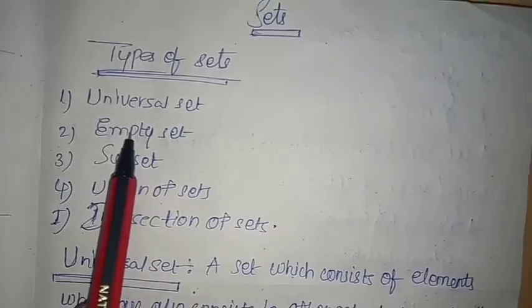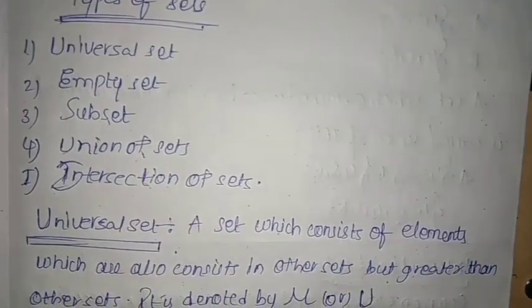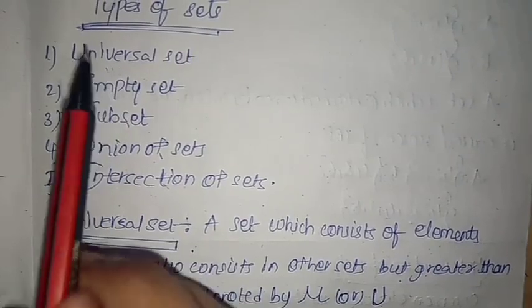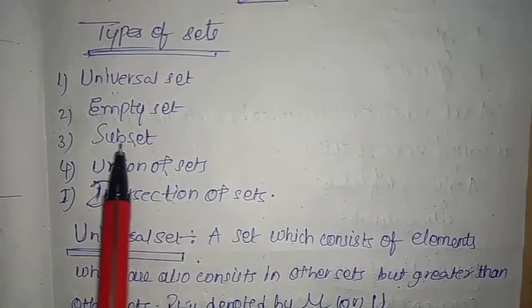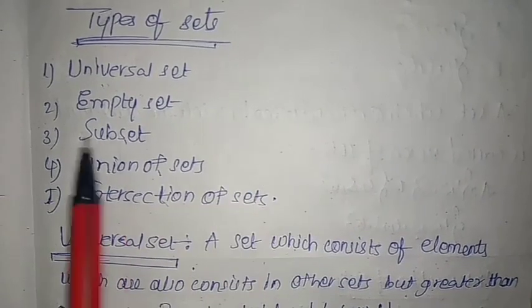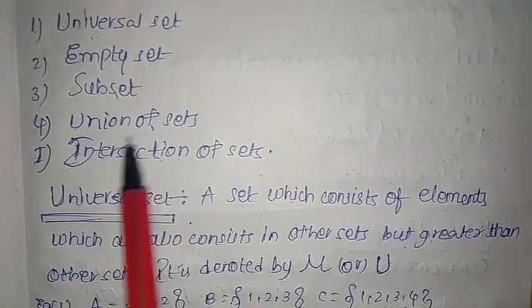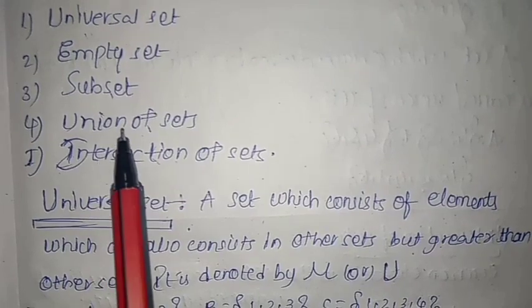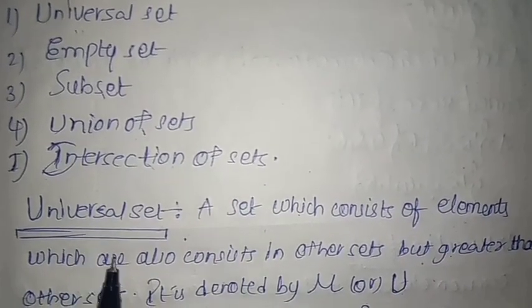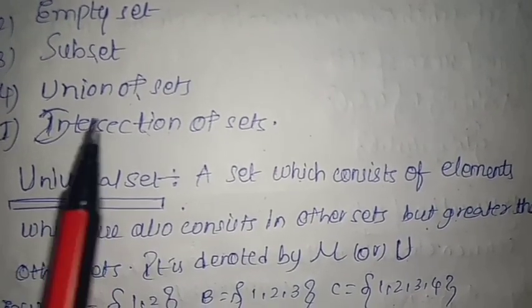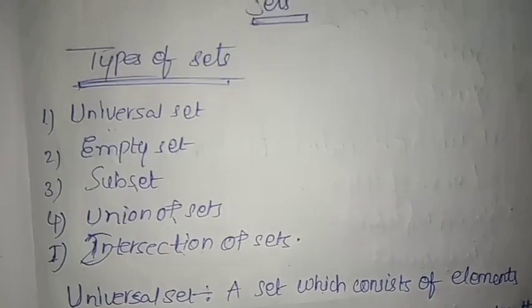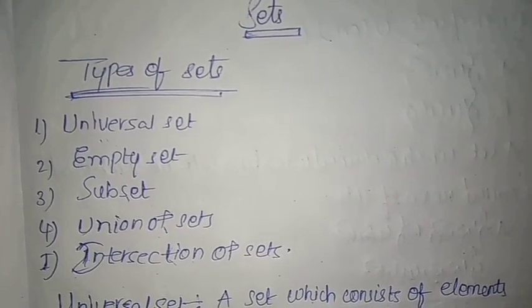Today we have discussed these types of sets: universal set, empty set, subset, union of sets and intersection of sets. First, universal set: a set which consists of elements also contained in the remaining sets but is greater than them. Next, empty set, which consists of no elements. Subset: a set which consists of elements also contained in the remaining set but is less than the other set. Next, union of sets: when two sets are combined, that set is the union of sets. Next, intersection of sets: when two sets intersect, the common elements form the intersection of sets. So today we discussed these 5 types of sets. Tomorrow we'll discuss the remaining types of sets.